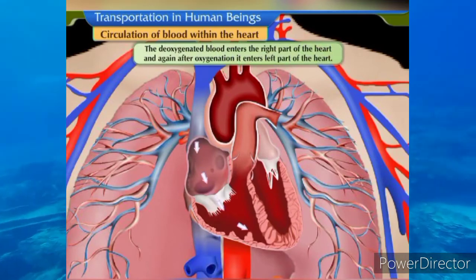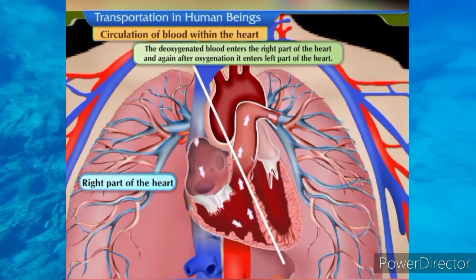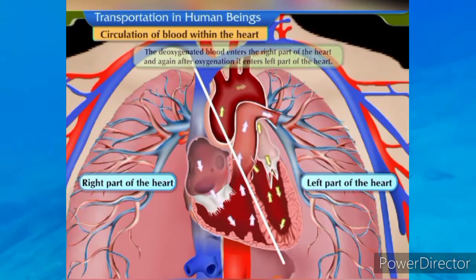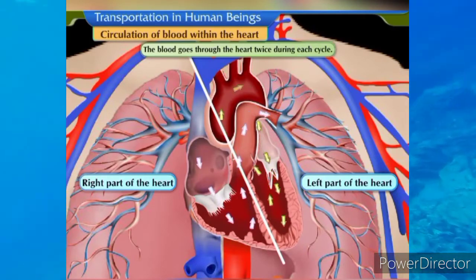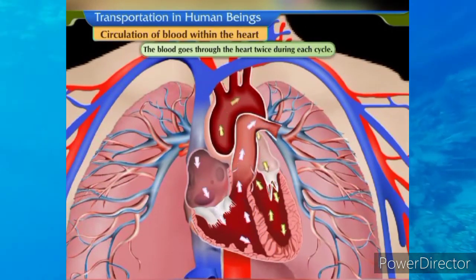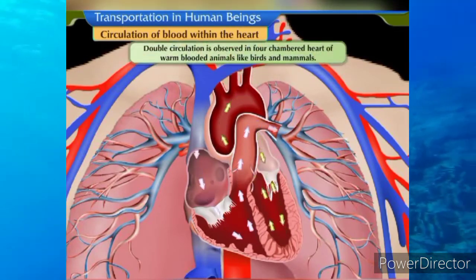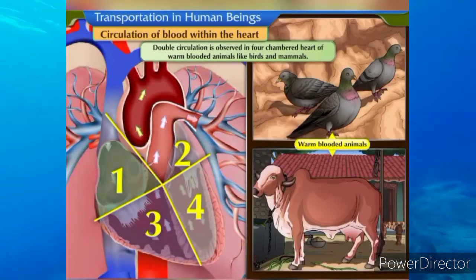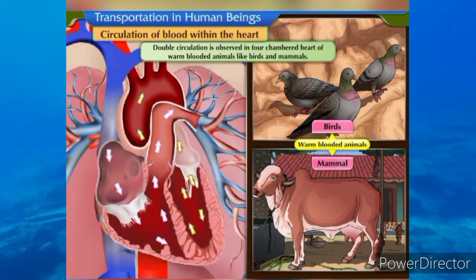Thus, the deoxygenated blood enters the right part of the heart, and again after oxygenation, it enters the left part of the heart. The blood goes through the heart twice during each cycle. This is known as double circulation. This characteristic pattern is observed in the four-chambered heart of warm-blooded animals like birds and mammals.